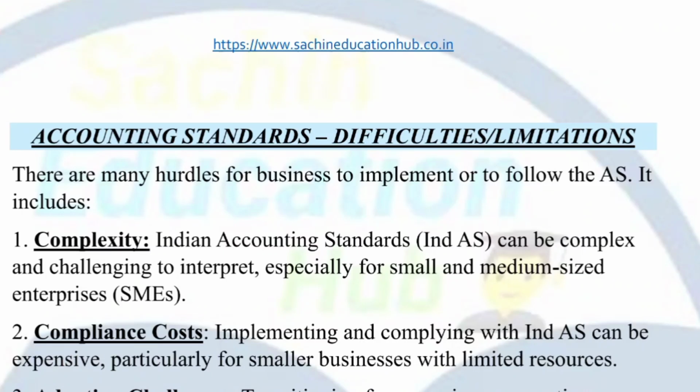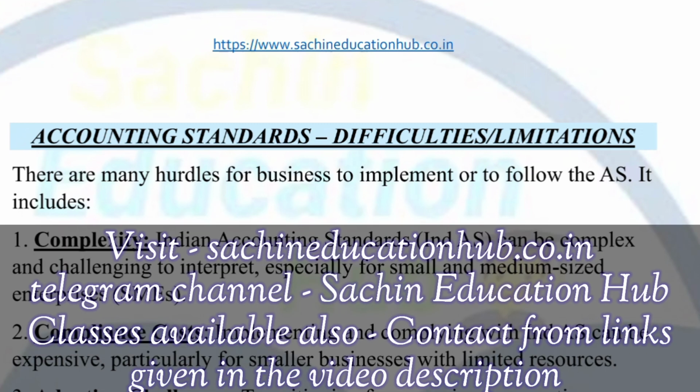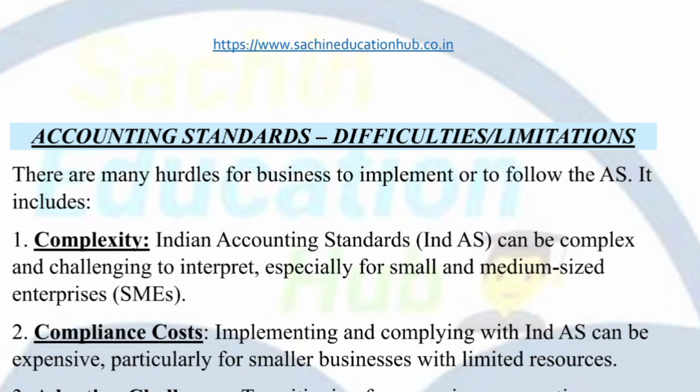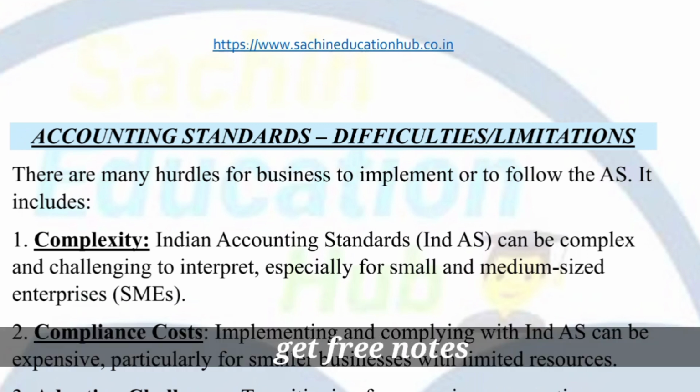Friends, today we are here to discuss the difficulties of the accounting standard. Firstly, we will discuss what an accounting standard is. In a basic line, you can say that accounting standards are just the guidance that tells Indian companies how they should prepare their financial reports.